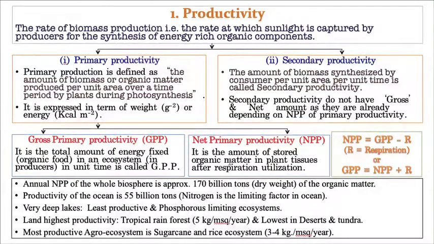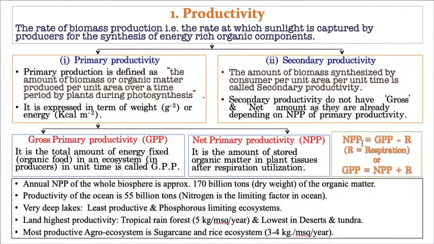That leftover food material is called net primary productivity. That means net primary productivity is gross primary productivity, 10 grams, minus the 5 grams used for respiration, that is 10 minus 5, equal to 5 grams left.